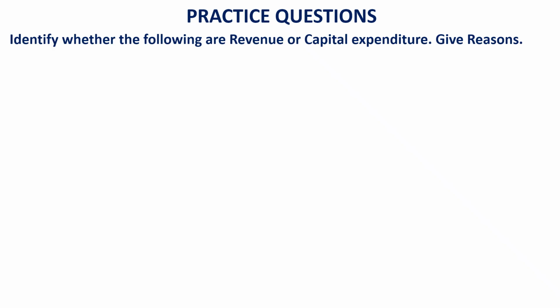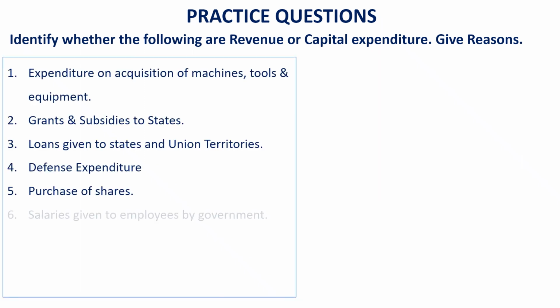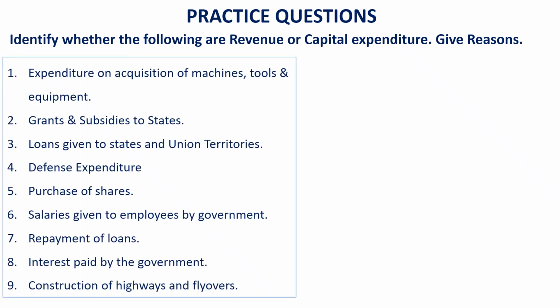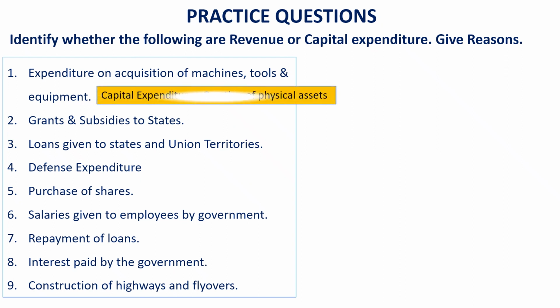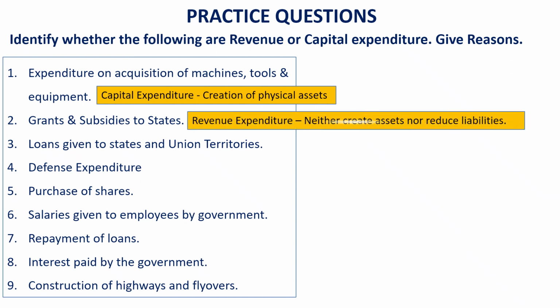It's time to do some practice questions now. Identify whether the following are revenue expenditure or capital expenditure, giving reasons. Okay. Expenditure on acquisition of machines, tools and equipment comes under capital expenditure as it leads to creation of physical assets. Grants and subsidies to the state governments are revenue expenditure because they neither create assets nor do they reduce the liabilities of the government.